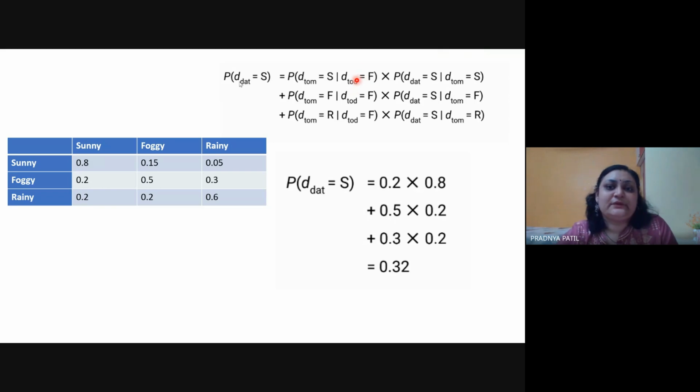Now to check this: today is foggy, and foggy to sunny I want to check. Foggy to sunny is 0.2, which is mentioned here. Then sunny to sunny is 0.8. So this is for your first term. Now the second term, foggy to foggy. Foggy to foggy is 0.5, which is mentioned here. Then foggy to sunny is 0.2, mentioned here. Then for the third term, foggy to rainy. Foggy to rainy is 0.3, sorry. And here rainy to sunny is 0.2.